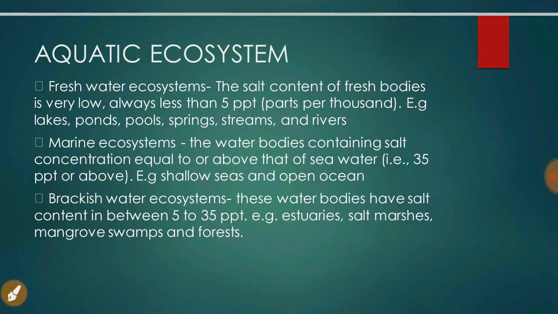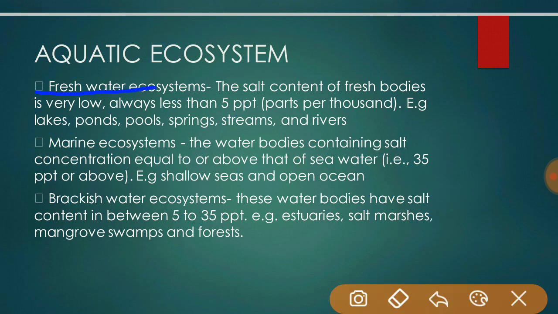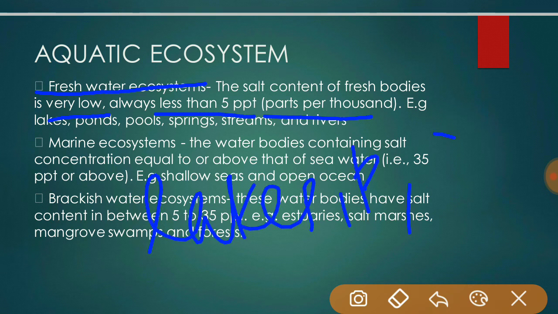So first category is freshwater ecosystem. The salt content of freshwater body is very low, always less than 5 ppt. Ppt means parts per thousand. For example, lakes, ponds, springs, streams, and rivers.